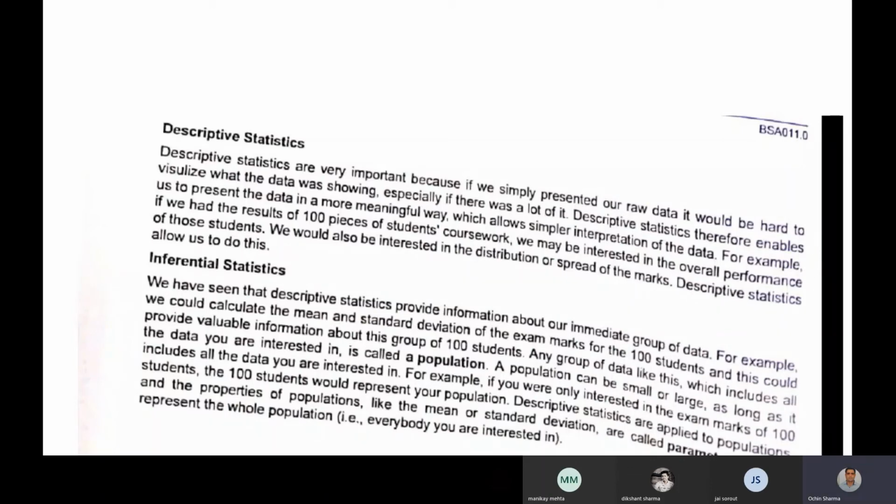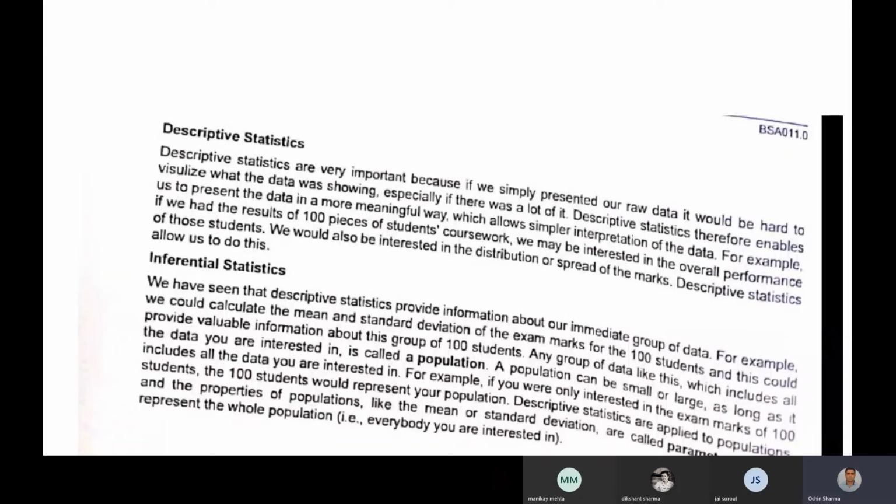Inferential statistics is being elaborated here. We have seen that descriptive statistics provide information about the immediate group of data. For example, we could calculate the mean and standard deviation of exam marks. This probably you have not completed yet. The probability distribution is needed to explain terms like the standard deviation.